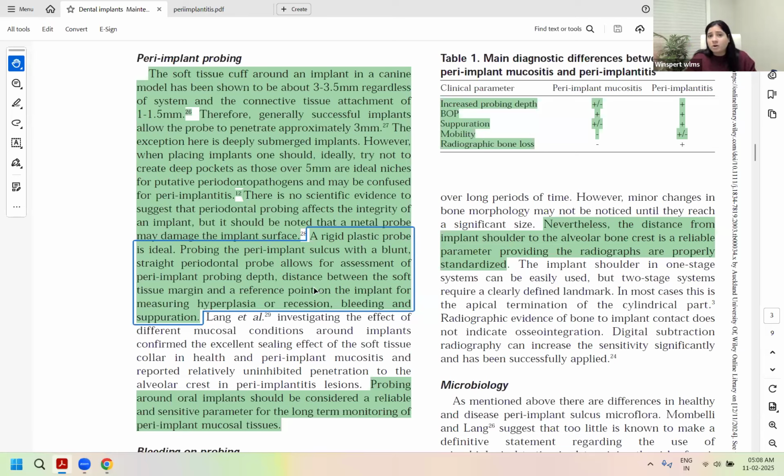It could be your true peri-implantitis due to bone loss. It could be due to hyperplastic response. It could be reduced probing, but still bone loss is seen if it is associated with recession, just like your natural teeth. Is that correct? So your probing depth could still be 4 mm, which you may consider as normal, but because of recession due to bone loss, it is a true peri-implantitis. That means even increased probing depth may or may not be seen with your peri-implantitis. The bone loss is the most important factor.